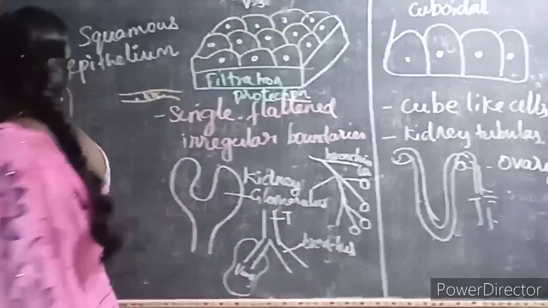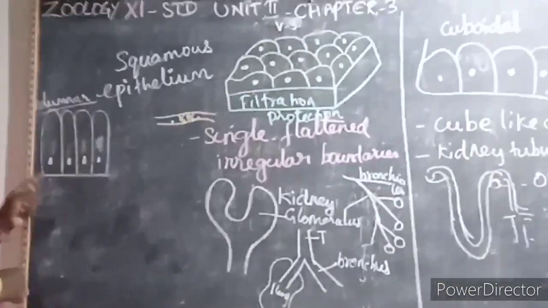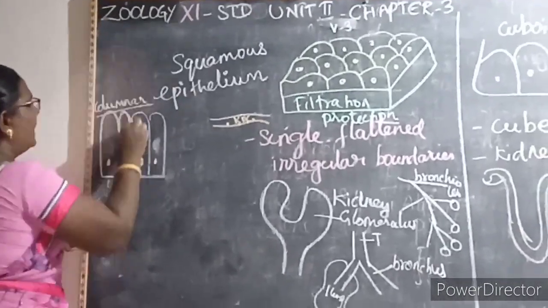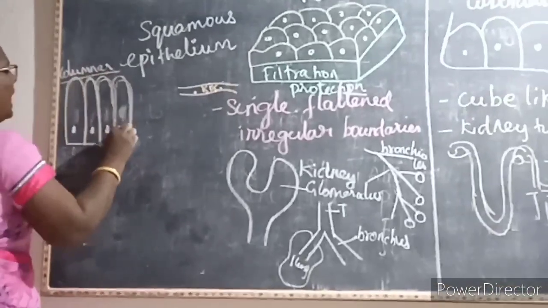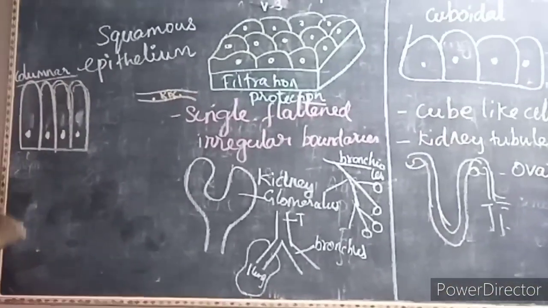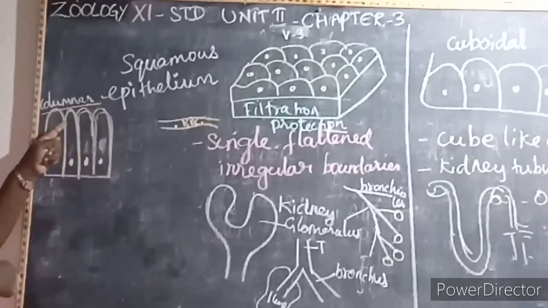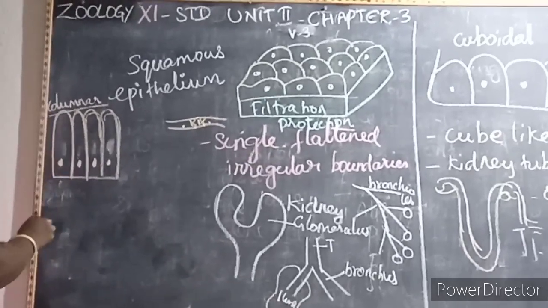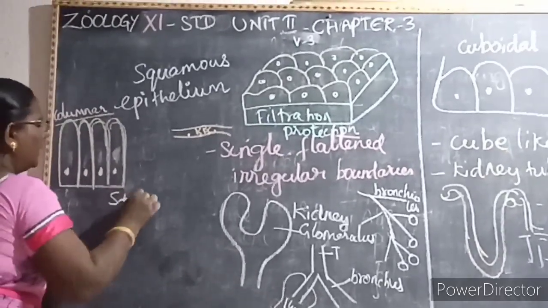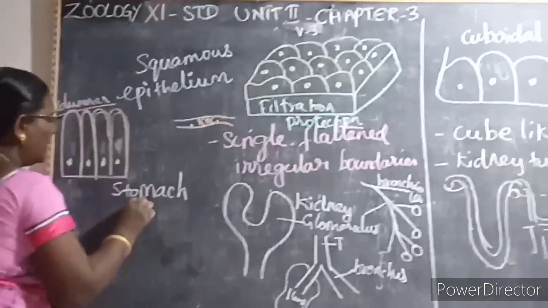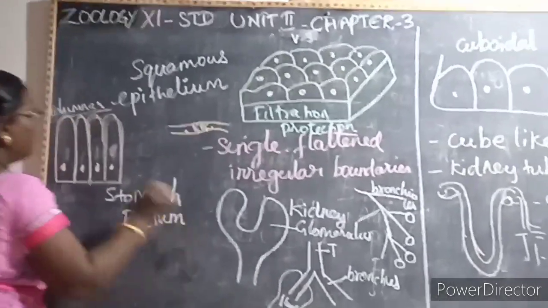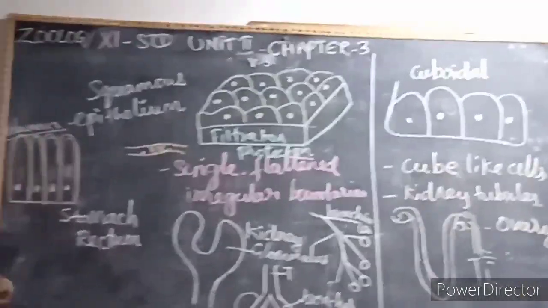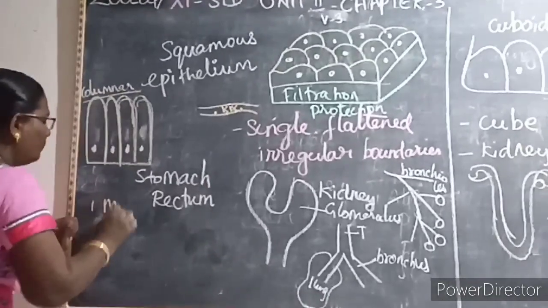Then next we are going to learn about the columnar, and here also it is a single layer of tall cells with the nucleus seen at the base. You can see these columnar epithelial cells in the digestive tract, from the stomach to the rectum, and here these columnar cells are modified into two. The first one is microvilli.